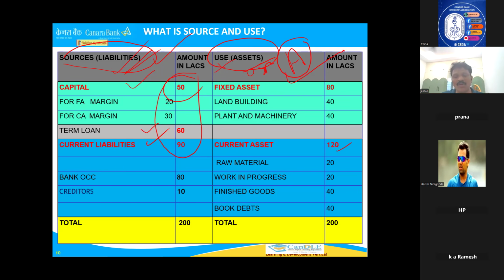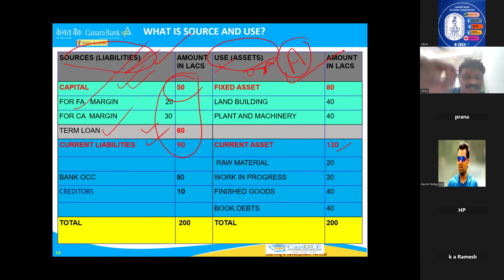Now, source and use also, long term and short term is there. Long term source is there, short term source is there. Use also, short term use is there, long term use is there. Now, when starting itself, what I am telling is, now you understand. For example, capital. Whether capital is a long term source or a short term source. Just a businessman will bring the capital, and whether he will take it back? No. Capital will be there till the business is there. So capital is always a long-term source.